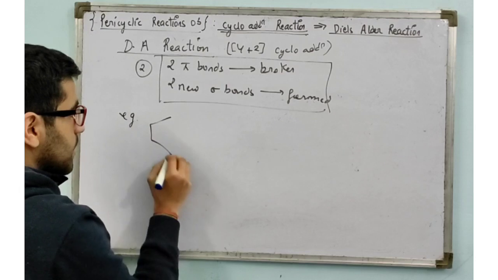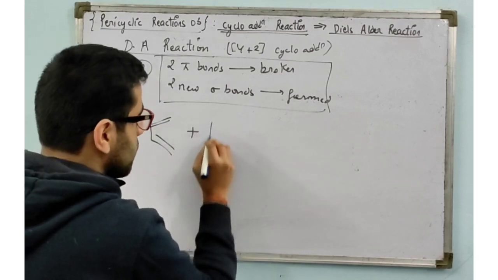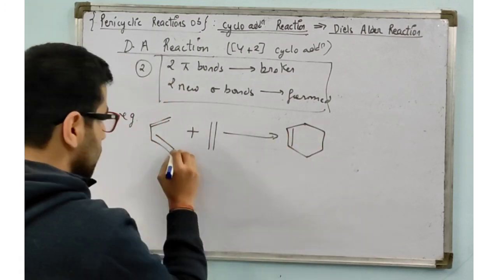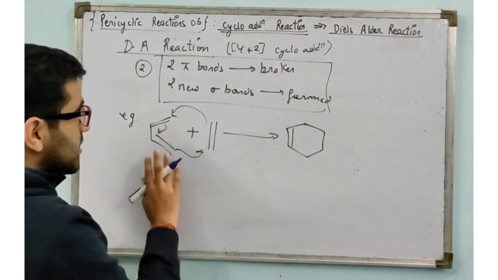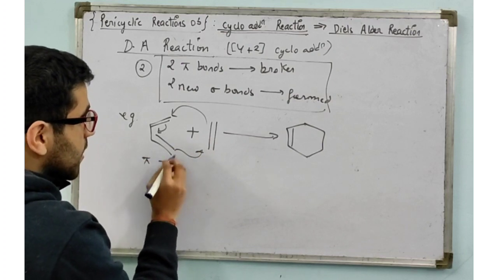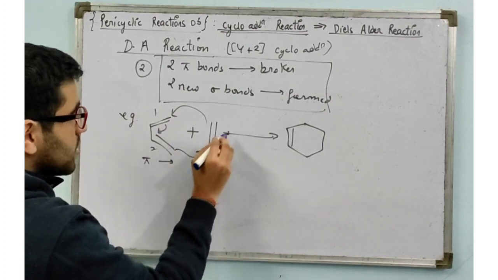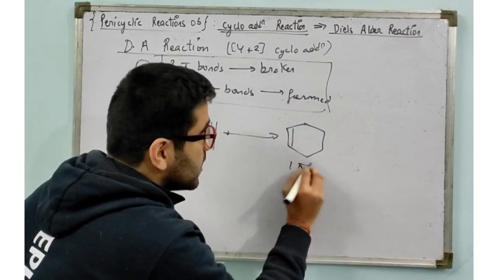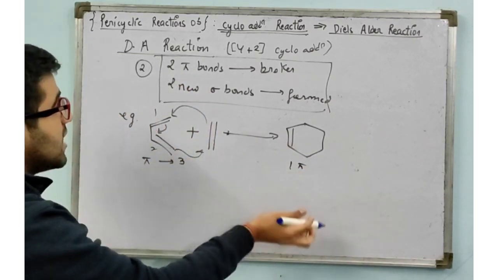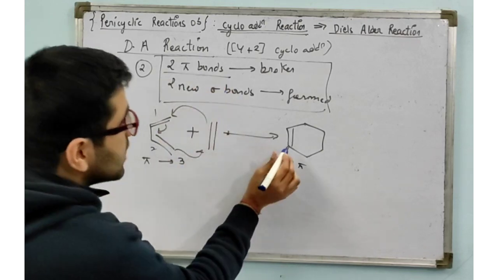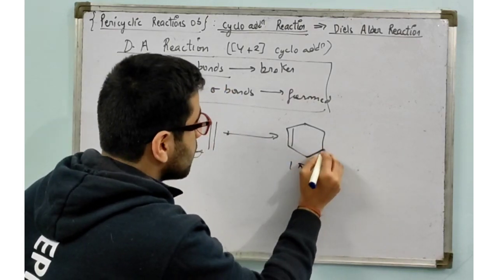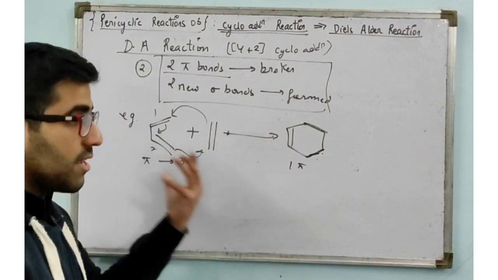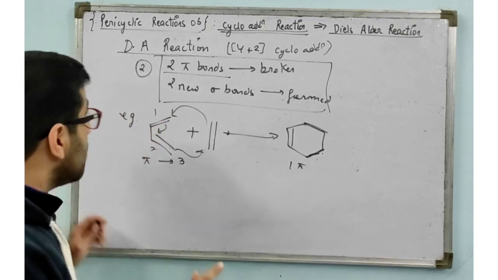Example, this is the diene, this is the dienophile, this is the final product. See, total pi bonds here are 1, 2 and 3. Count total pi bonds: 3 pi bonds on the reactant side and 1 pi bond on the product side. The pi bonds decreased by 2 and sigma bonds increased by 2. This is one sigma bond, this is the second sigma bond. Okay, clear?